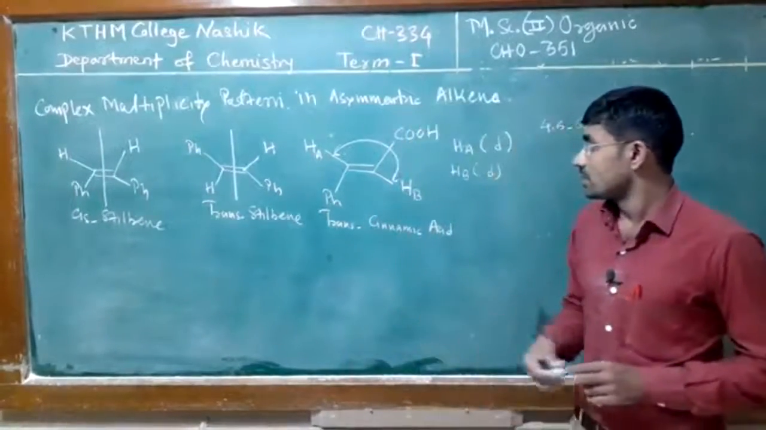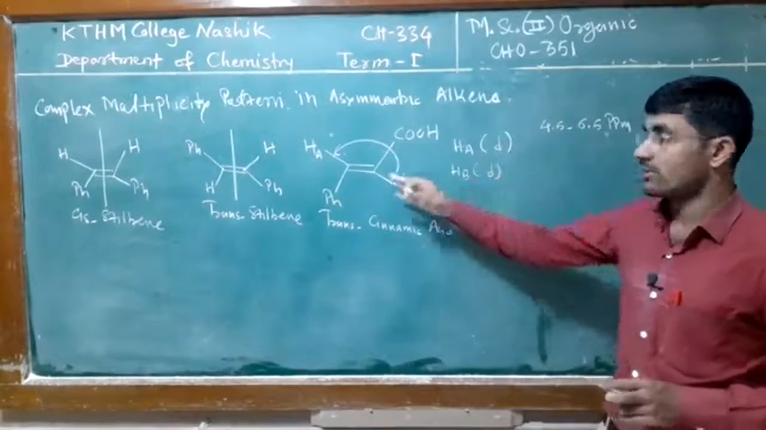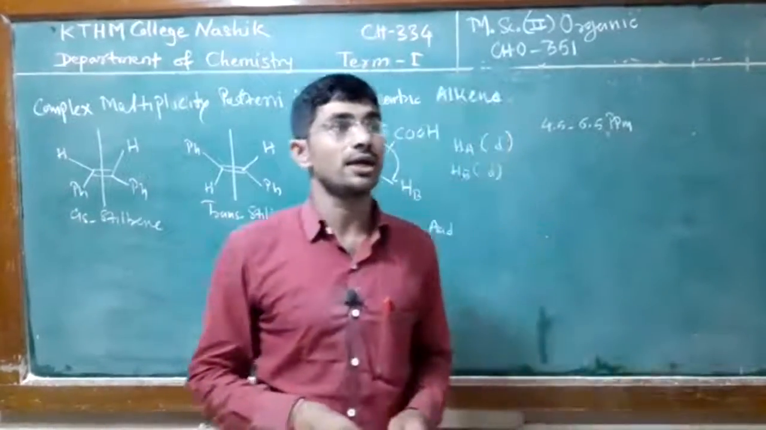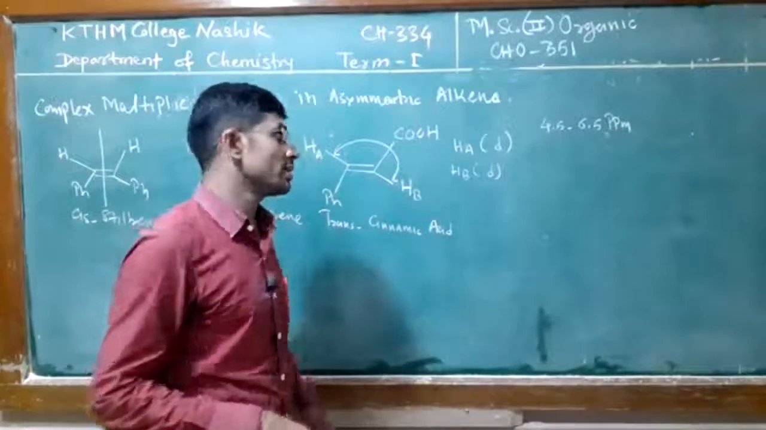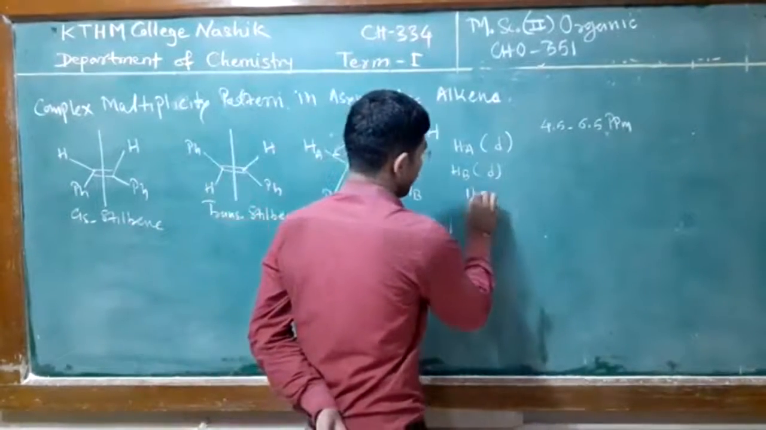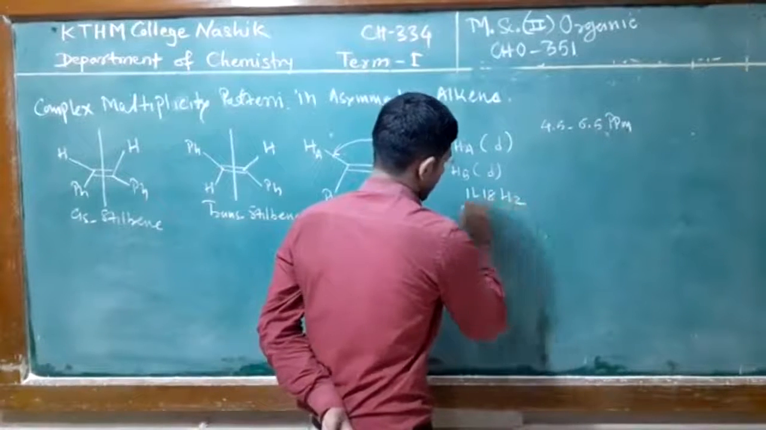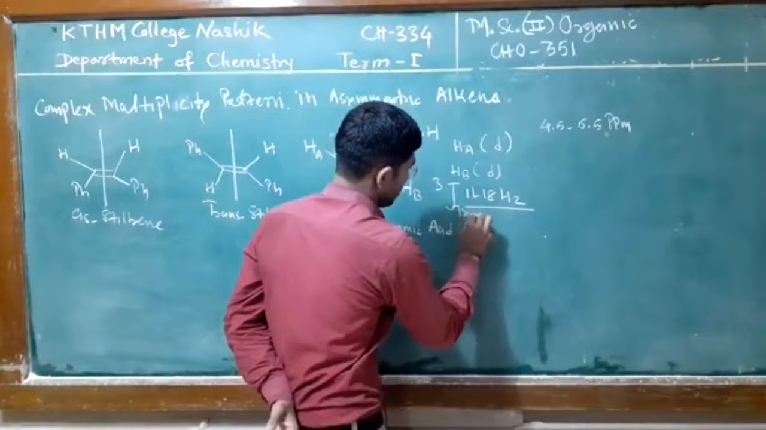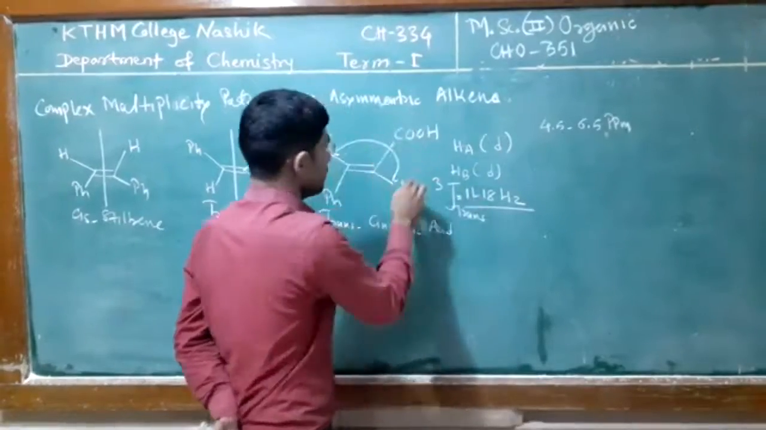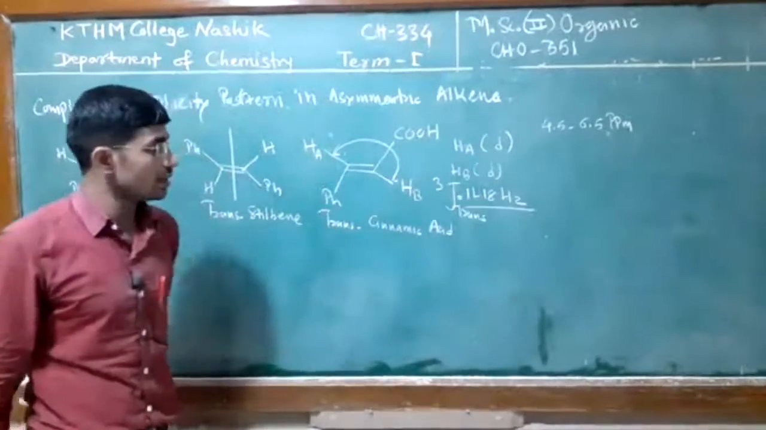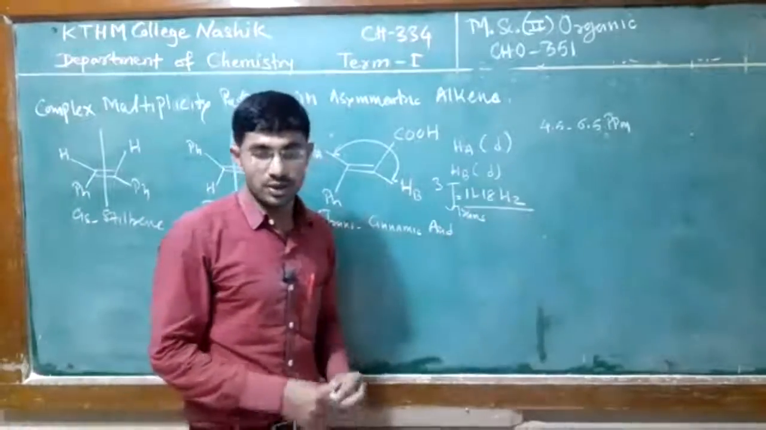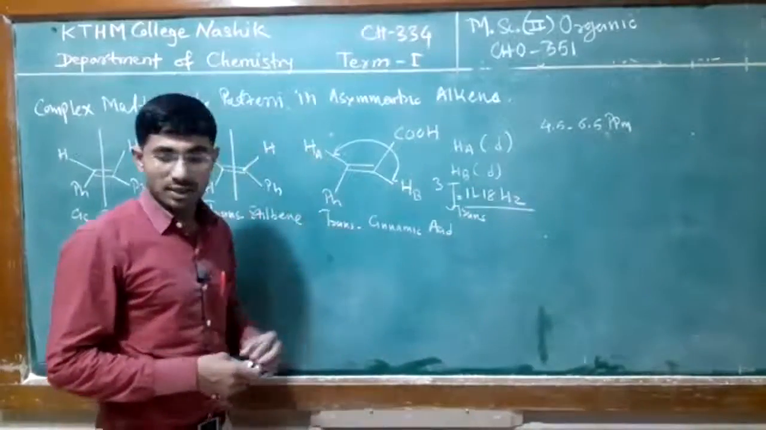So in this trans-cinnamic acid, we get two doublet signals, and they show trans coupling, which has a value in the range 11 to 18 hertz. This is a 3J trans coupling, a three-bond coupling, and we observe the 11 to 18 hertz value. So this is trans-cinnamic acid.